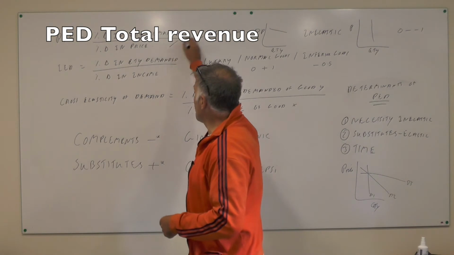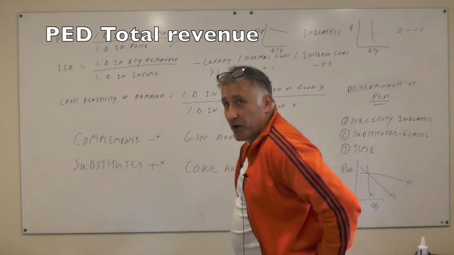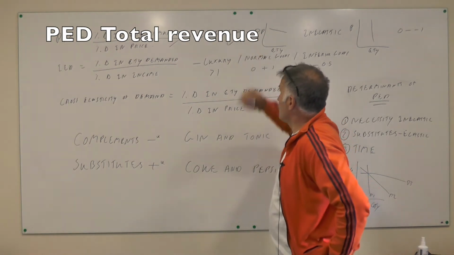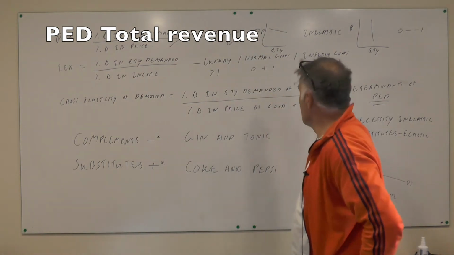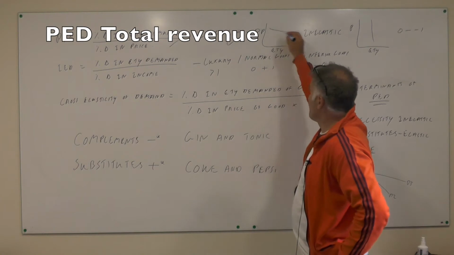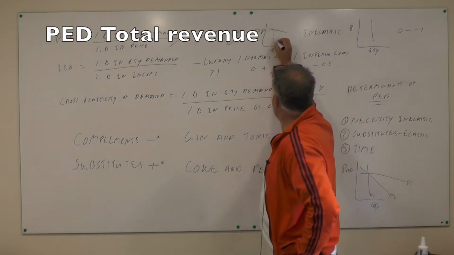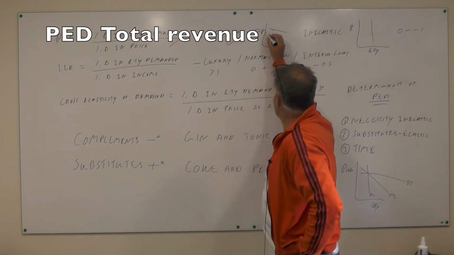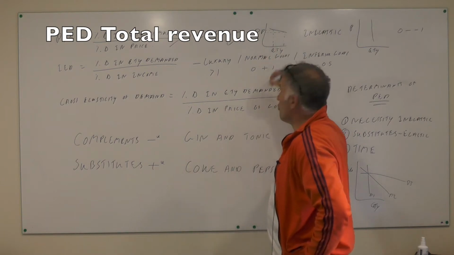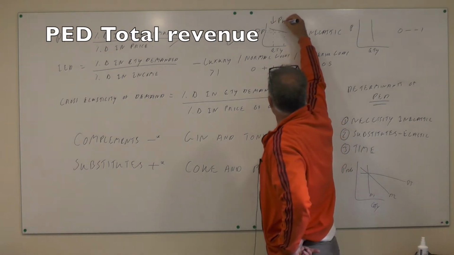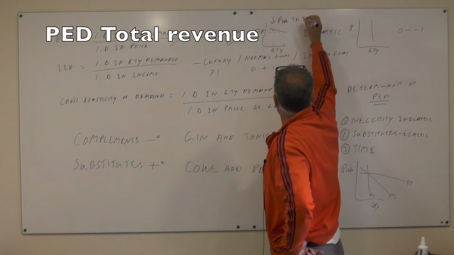Price elasticity of demand is the percentage change in quantity demanded divided by the percentage change in price. And you can have an elastic good, which is from -1 to -infinity. The demand curve is flat. So in this case, if we decrease the price, the change in demand will be much greater. So here, if you decrease the price, you're going to get a rise in total